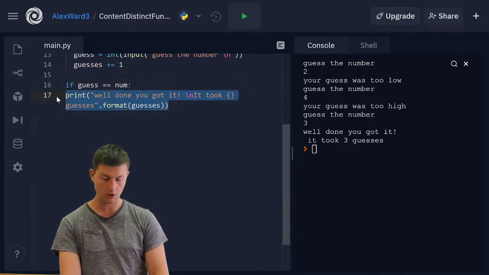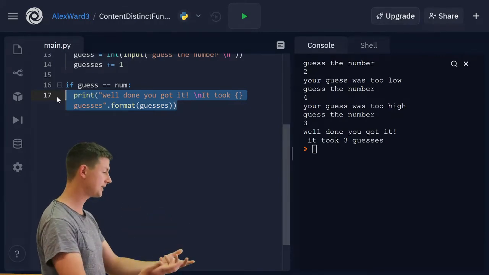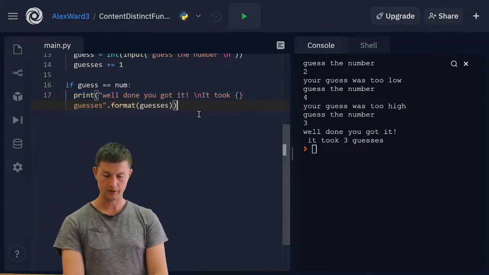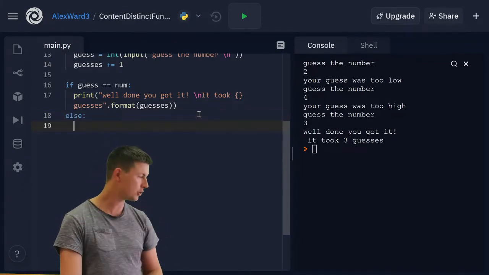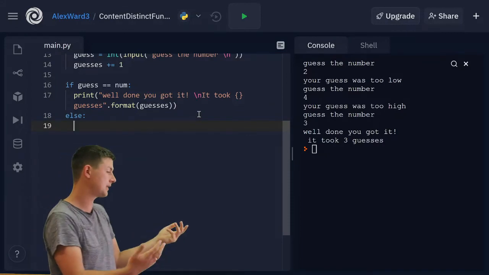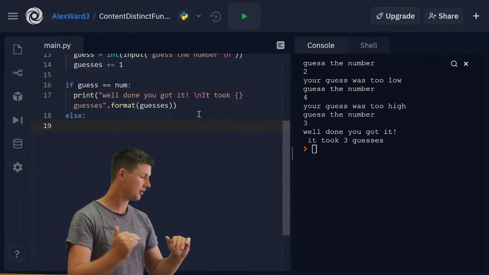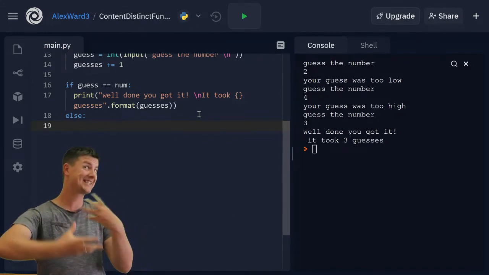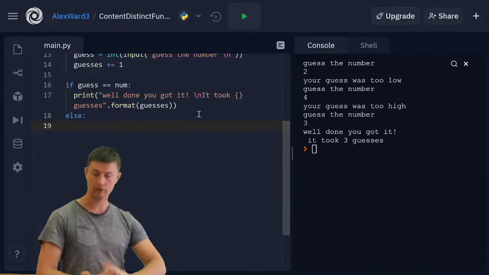I'm going to highlight that whole thing and just push tab, and now it's living inside that if statement. And if that's not true, well, that must mean we ran out of guesses. Those are the only 2 ways we can get to this part of the program. So if guess isn't equal to None, then we've run out of guesses.